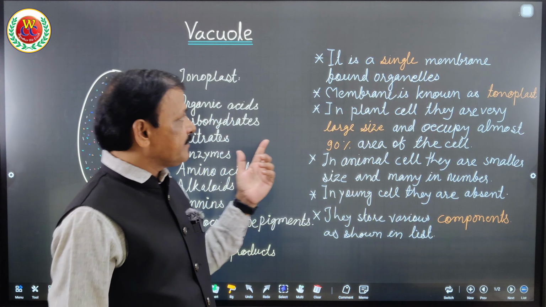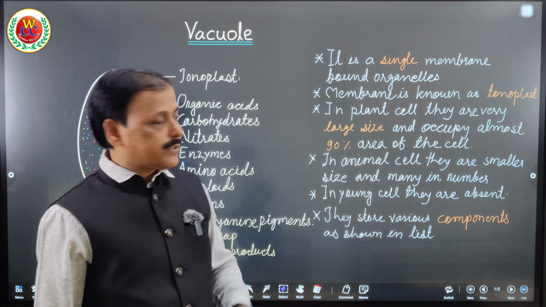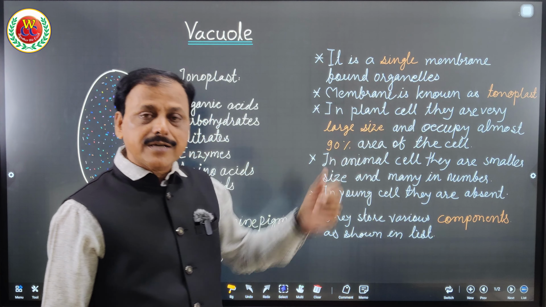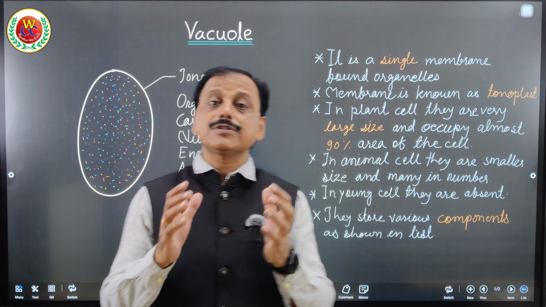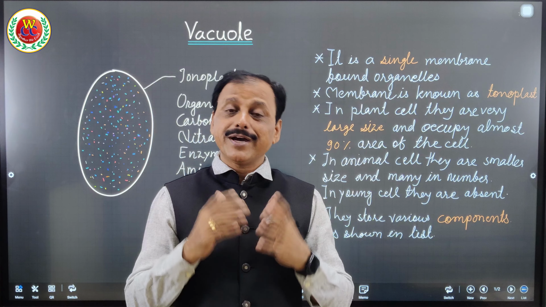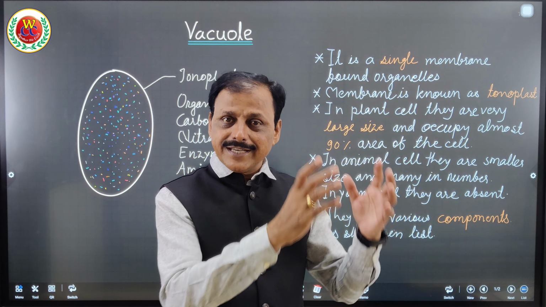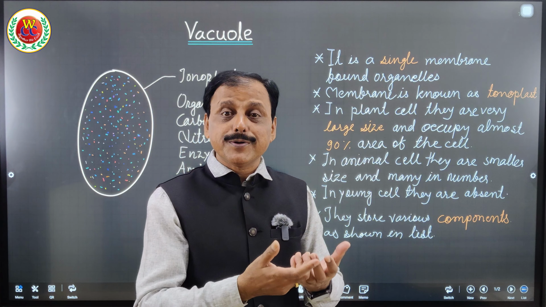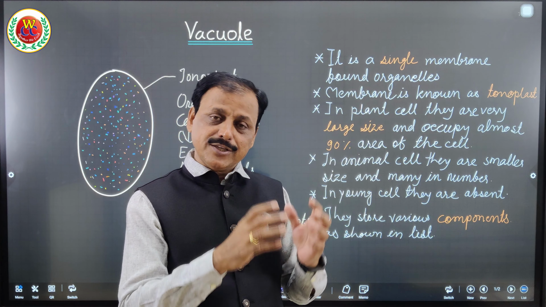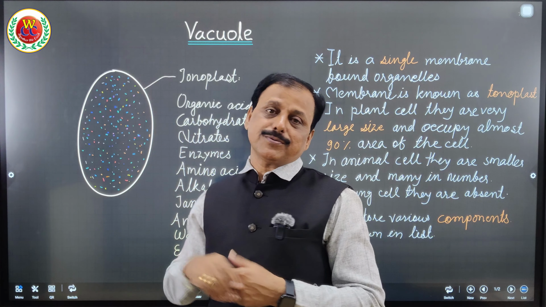Now come to the point again. Here I have mentioned what I am saying to you. It is a single membrane bound organelle. The membrane is known as tonoplast. It is very large in plants, covering almost 90% of the area of the plant cell. Why is it not large in animals? Plants are stagnant, they are at one place. During favorable conditions, whatever they get, they absorb and store in the vacuole, because as and when they need, they can use it from the vacuole.